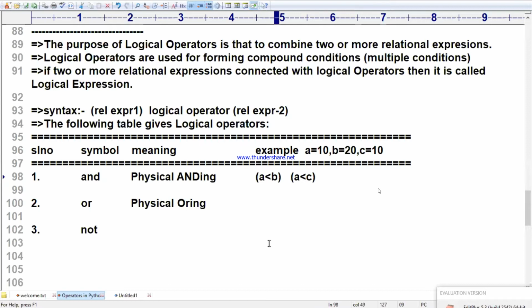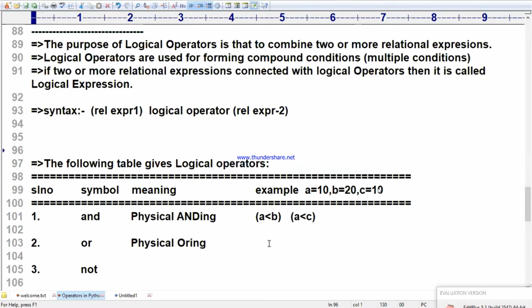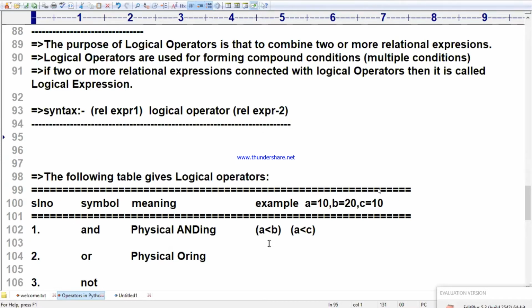First of all, the AND operation is there. Sir, what is AND? I will talk about AND also. Before entering into that, I want to tell you, I will write the truth table for AND. This is a truth table for AND.